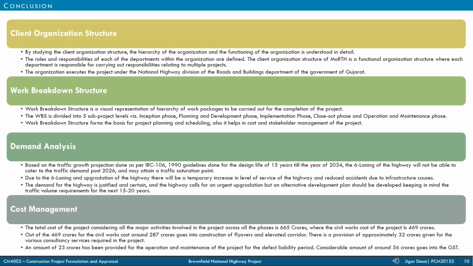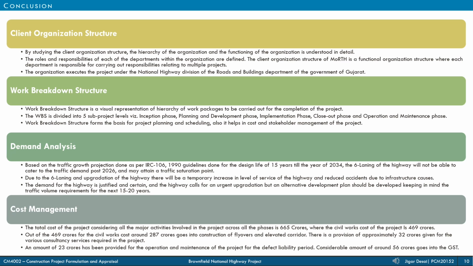From the analysis carried out as a part of the feasibility study of the upgradation of National Highway, following conclusions are drawn. The client organization structure helps in understanding the hierarchy followed within an organization, roles and responsibility of various functional heads, and ways in which the functionality of organization can be improved. The work breakdown structure is divided into 5 sub-project levels. A detailed work breakdown structure forms the basis for the project planning and scheduling, cost management, stakeholder management, and various important aspects of project management.